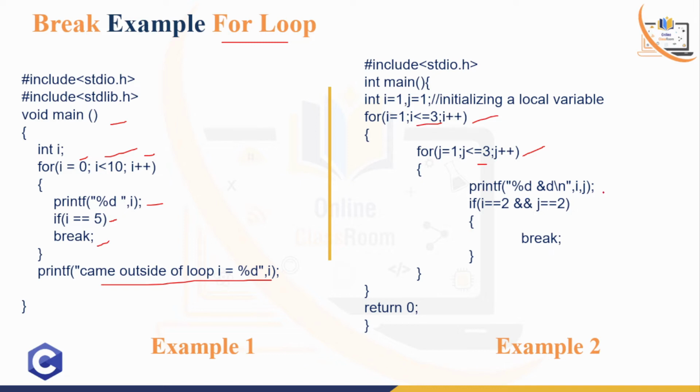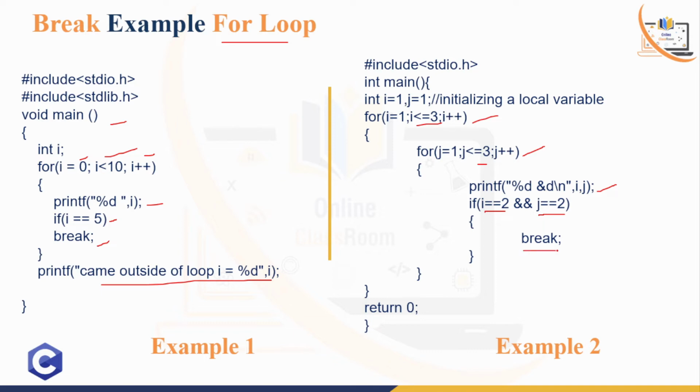After that there is one printf. Inside this printf, i and j will print. At the first time the value of i will print, after that the value of j will print. Now the condition is that if i double equals 2 and the value of j is also true, then this particular break statement will work.